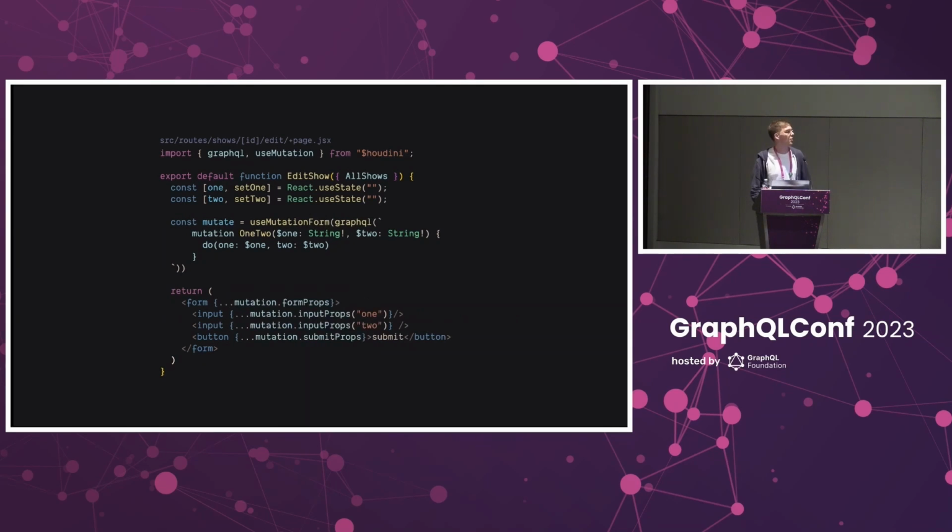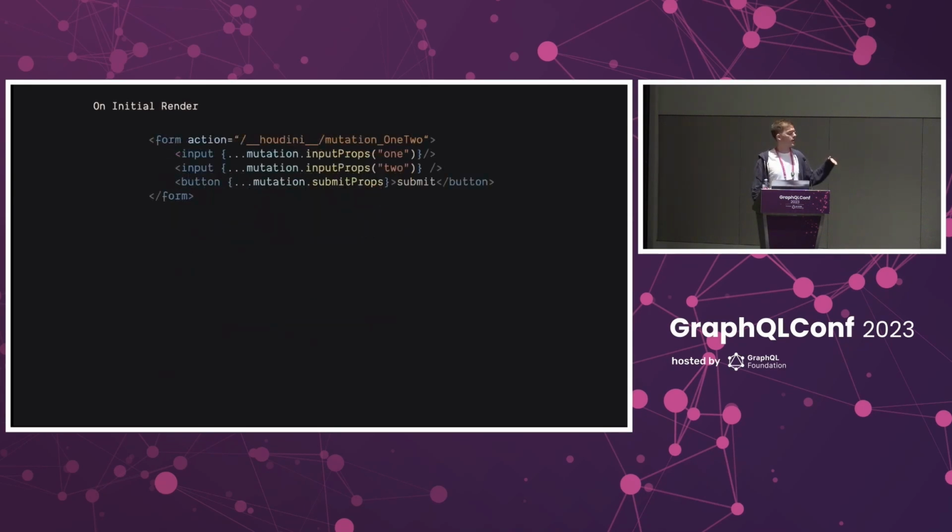To streamline this a bit, Houdini is going to provide a new hook called useMutationForm, and the primary goal is to remove all that boilerplate by providing some utilities that take care of the plumbing. However, we can do some pretty neat things behind the scenes here and leverage the work that the React team has been doing on progressively enhanced forms.